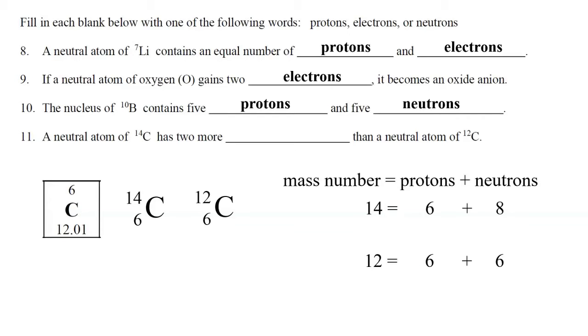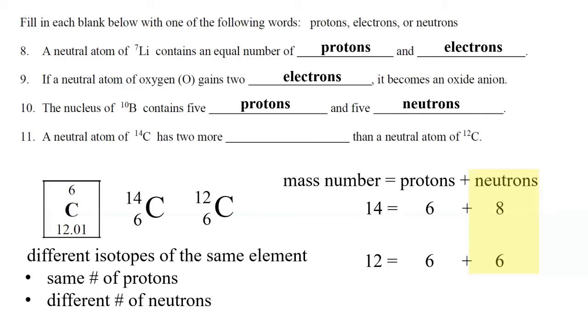So the only difference is the number of neutrons. Different isotopes of the same element have the same number of protons, but a different number of neutrons. So for number 11, the correct answer is neutrons.